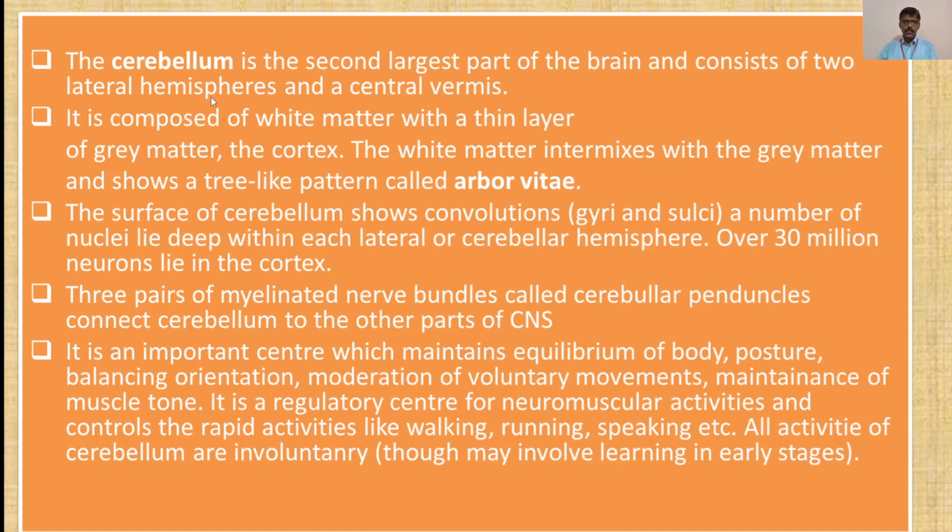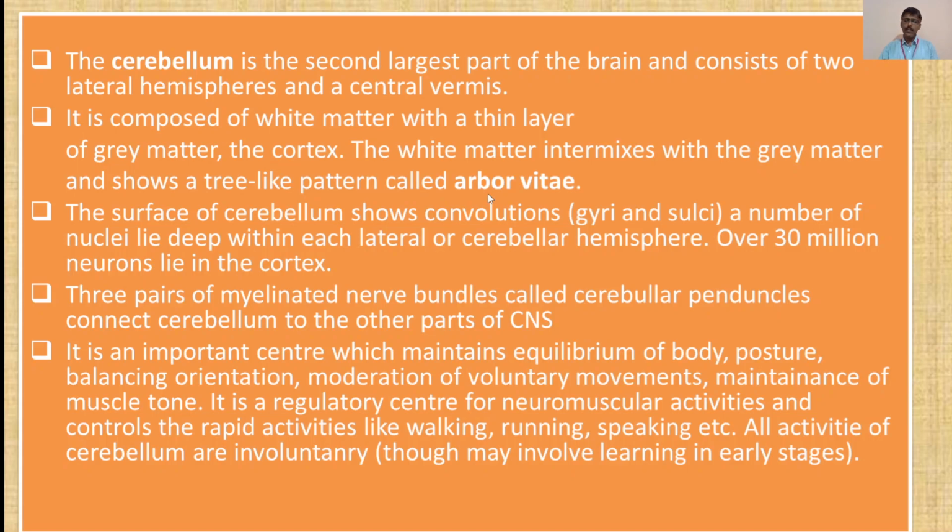It is composed of white matter with a thin layer of gray matter, which is called the cortex.